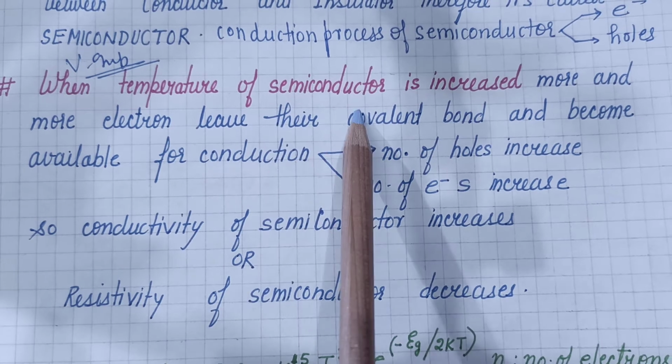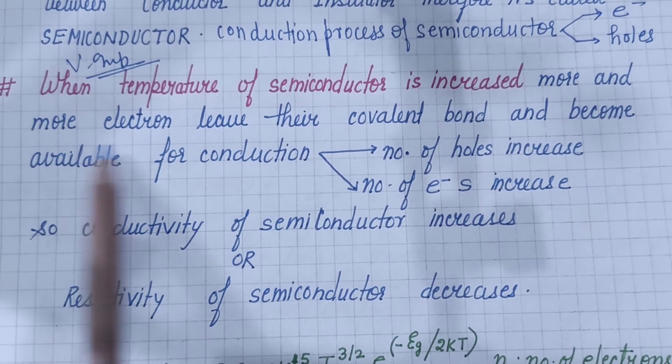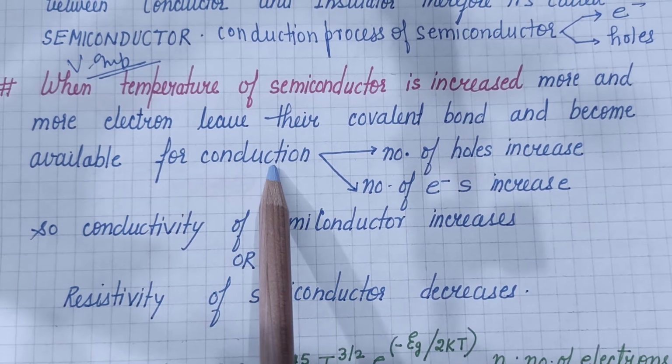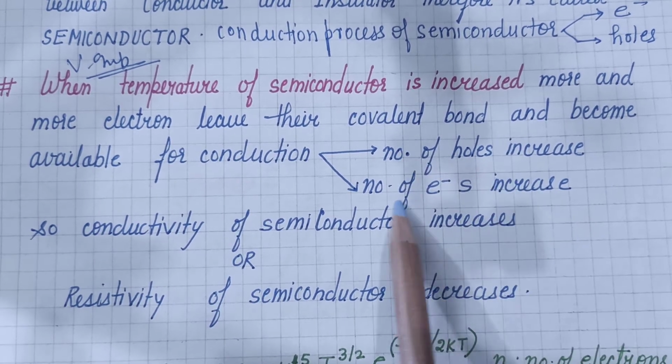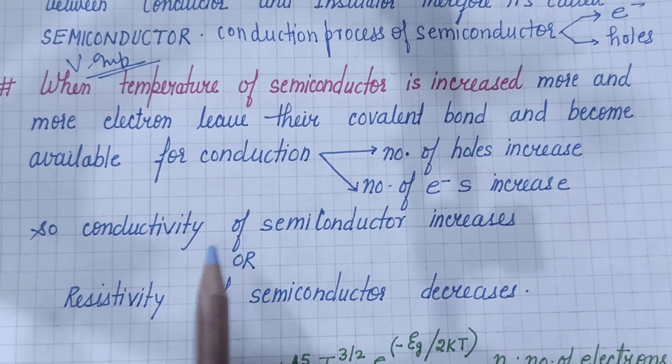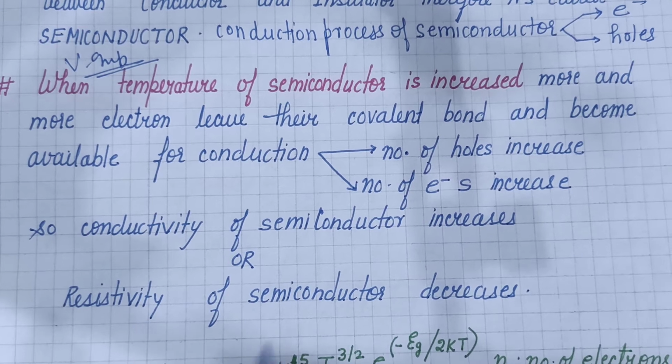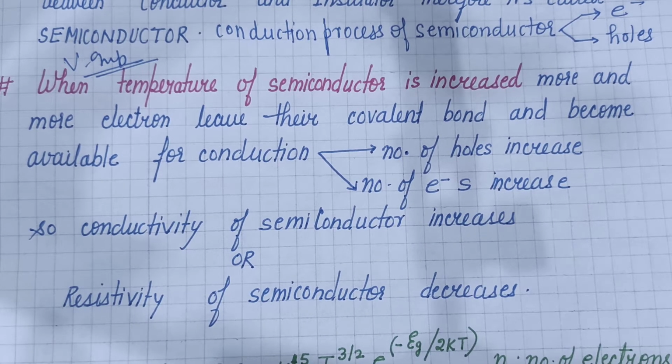When temperature of semiconductor is increased, more and more electrons leave their covalent bond and become available for conduction. So number of holes and number of electrons both increase. So conductivity of semiconductor increases, or we can say resistivity of semiconductor decreases.